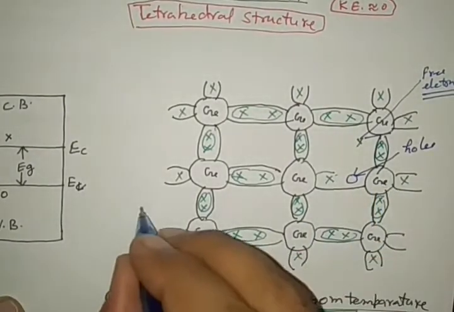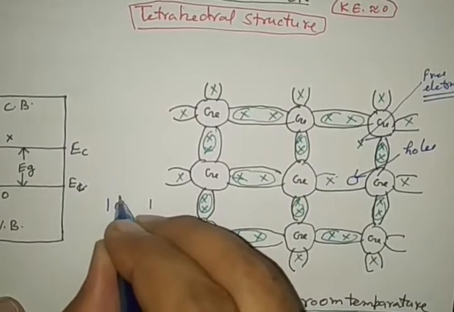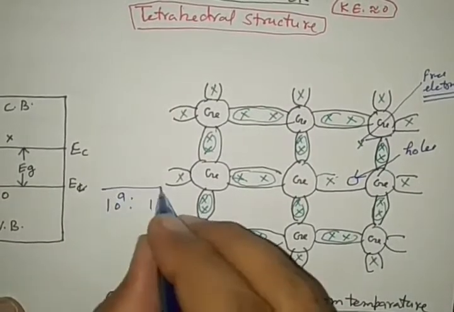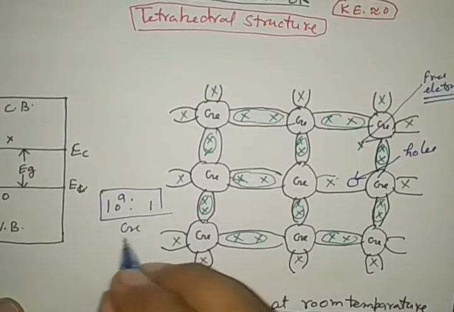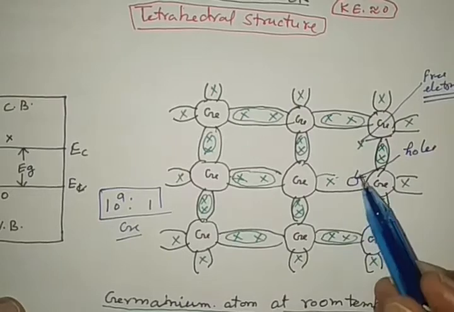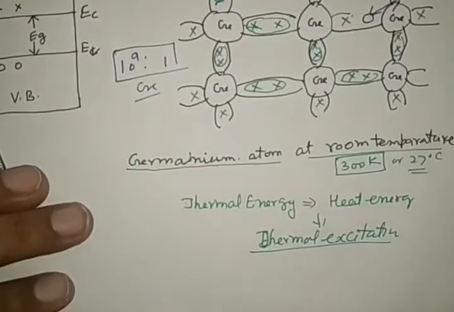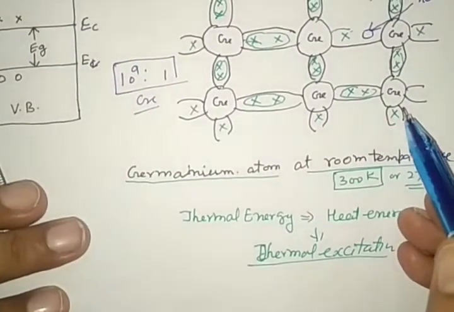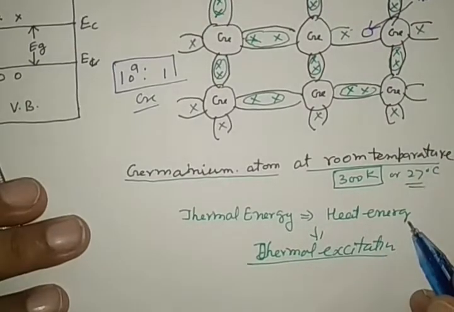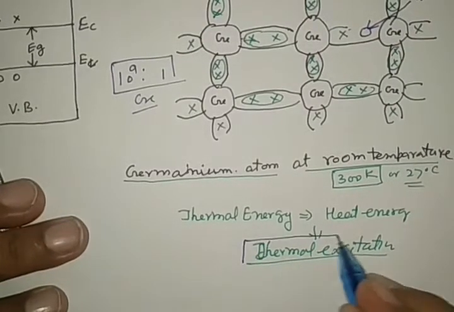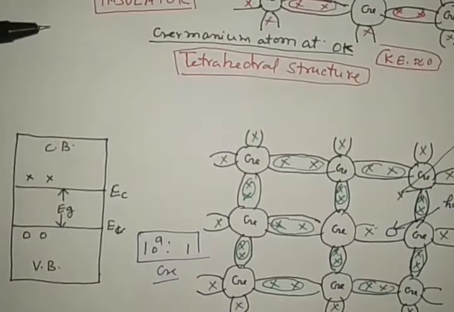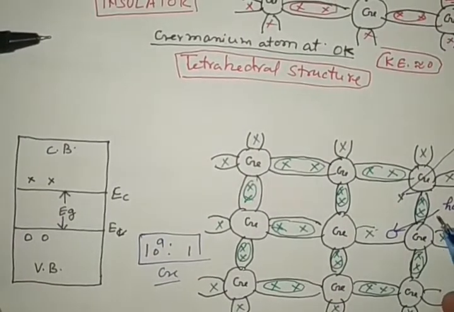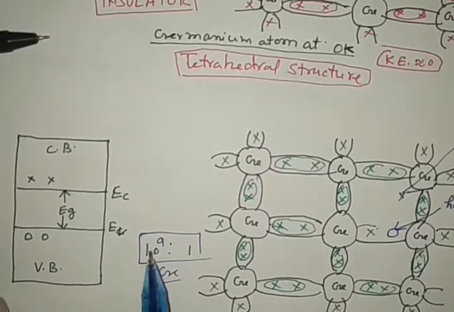This bond breaking occurs in 1 out of 10 to the power 9 atoms in germanium. See the ratio. Very less. Then what is the reason? When the temperature is about 27 degrees centigrade, the outermost electrons gain kinetic energy. This is thermal energy, meaning heat energy. That is, thermal excitations begin within the atom, and very rarely bonds are broken. In 10 to the power 9 atoms, only one bond is broken. Very less.